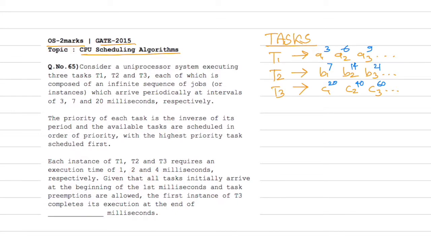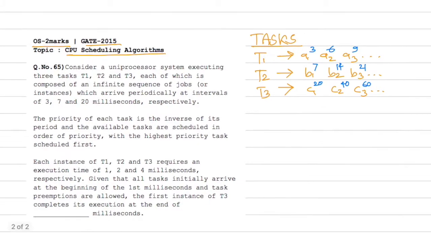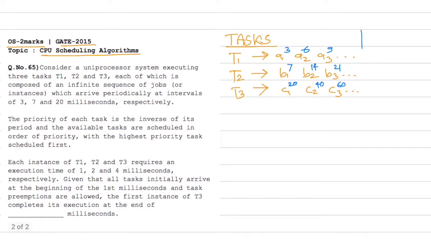Okay, now this is an important point. Let's make a note of it. So each of them requires an execution completion time of 1, 2 and 4 milliseconds.